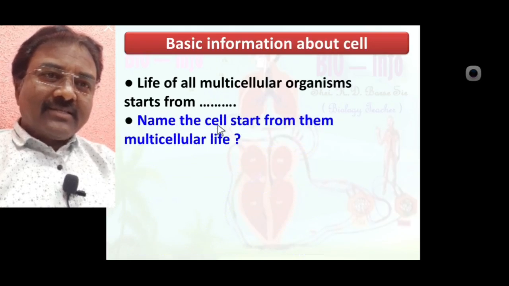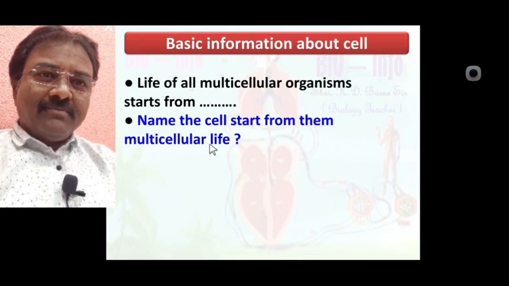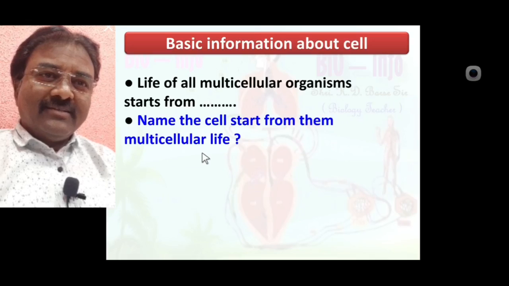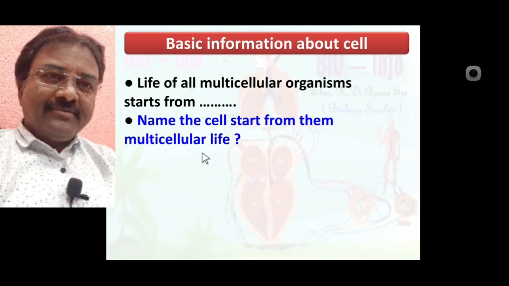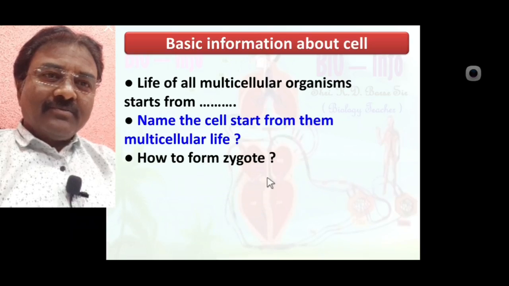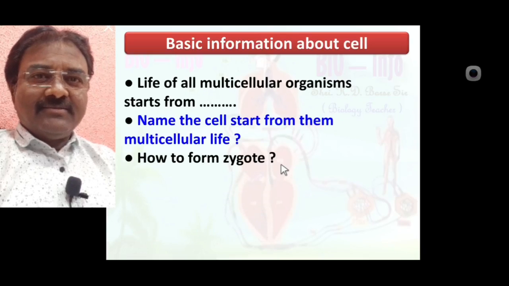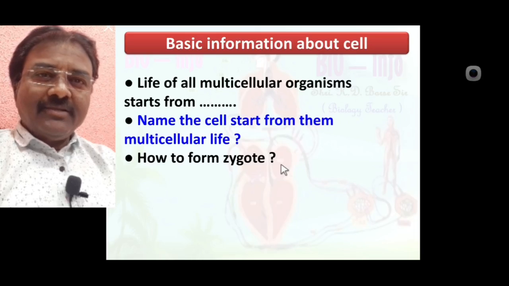Name the cell from which the life of a multicellular organism starts. Yes, the zygote is a single cell from which multicellular life starts. How is the zygote formed? Yes, by the union of male and female gametes.